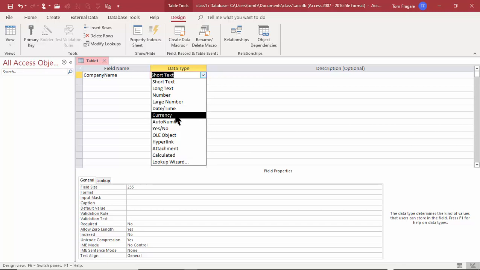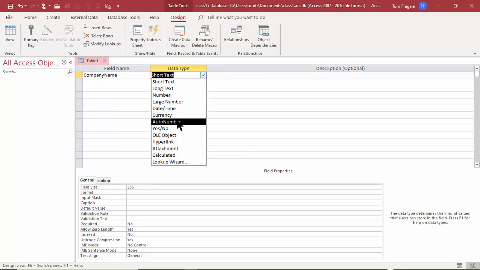A currency data type is like a number field. So it can be used in mathematical statements, but a currency field is going to give us a dollar sign and decimal places. So you would use that for money, like a salary or a unit price. I would make it into a currency field. So it'll have the dollar sign and the decimal places automatically built right in, but I can use it in mathematical statements just like a number field.